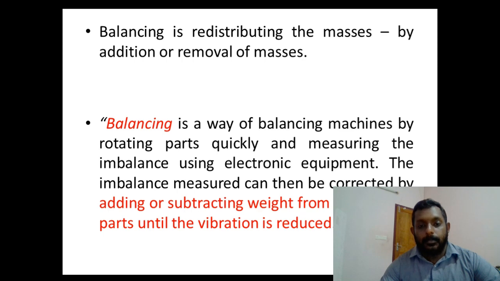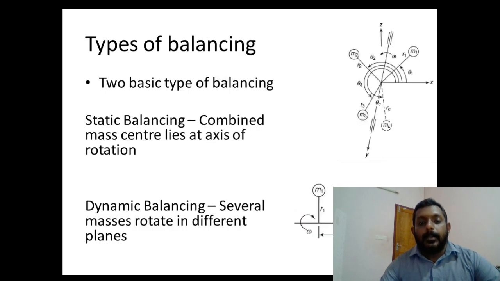There are two types of balancing. The balancing is categorized basically on the plane in which the masses are acting. If there is only one plane and the mass center is concentrated at a single point, we call it static balancing. If different masses are attached to a single shaft at different planes, we call it dynamic balancing. Several masses rotating in several different planes: in that case, the balancing is called dynamic balancing. In the other case, it is called static balancing.